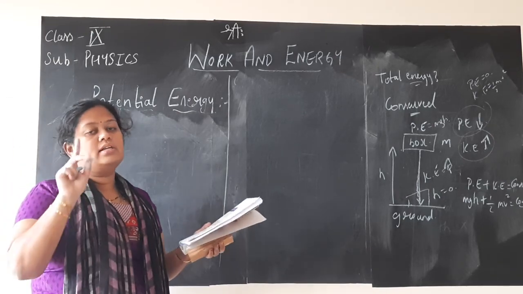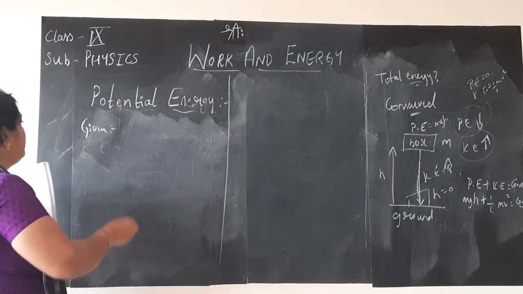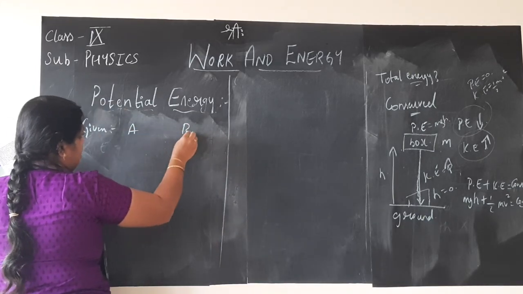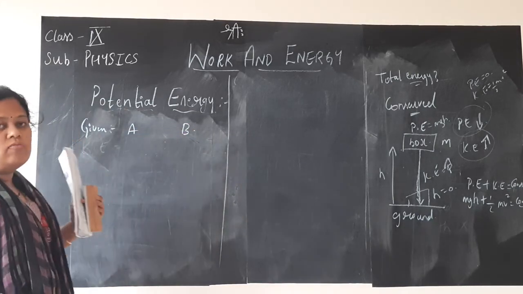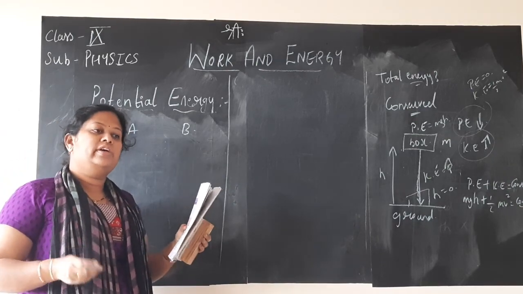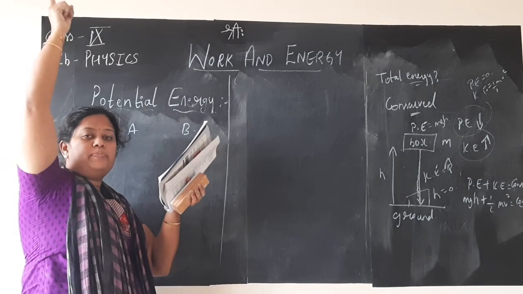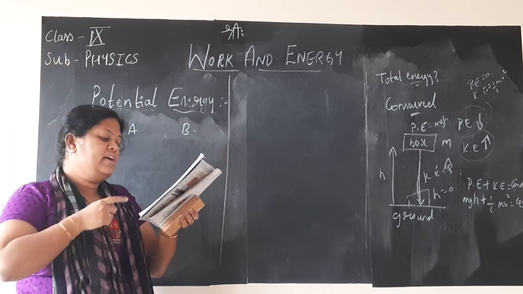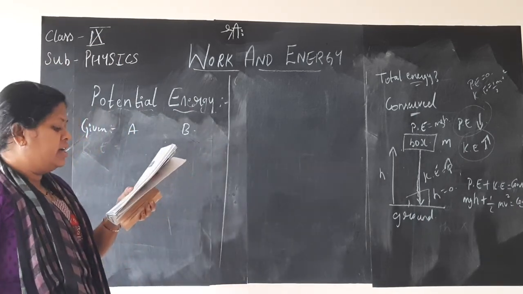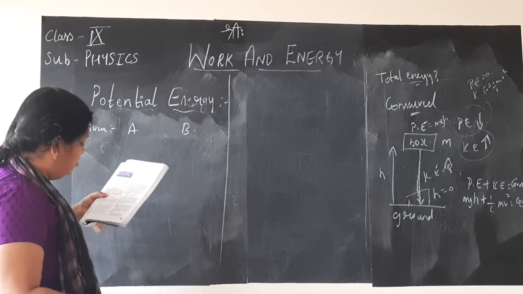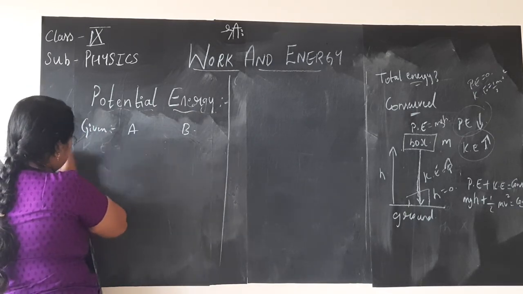So there are two girls, A and B. Now what both the girls are doing is, with the help of a rope they are climbing up to some height h. They are saying that each is of weight 400 Newton, the weight of the girl.